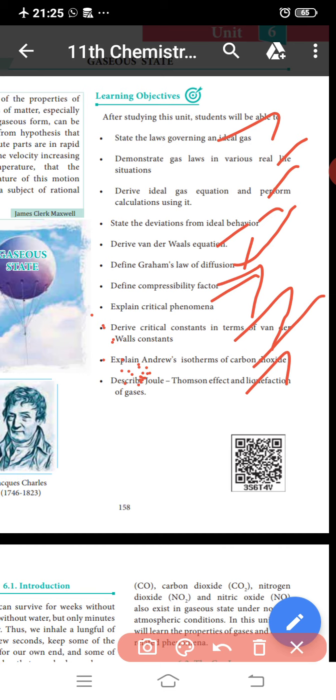Before studying the gas laws in detail, let us understand an important parameter, namely pressure. Pressure is defined as force divided by the area to which the force is applied. The SI unit of pressure is the Pascal, which is defined as 1 Newton per square meter.